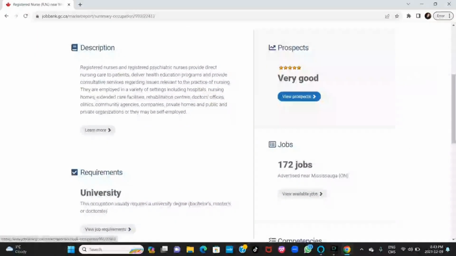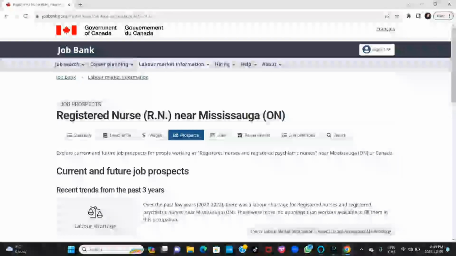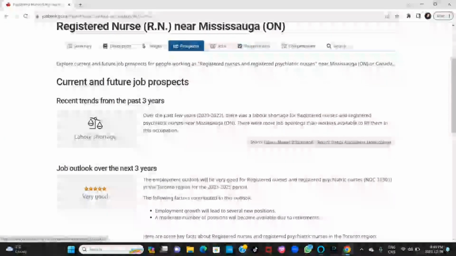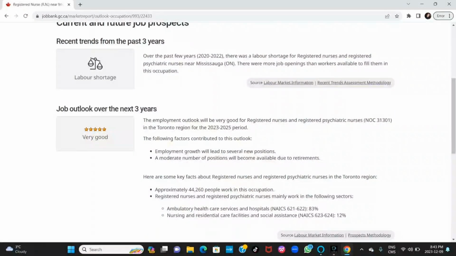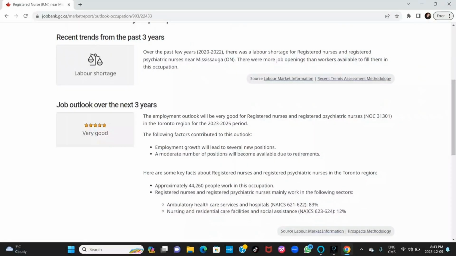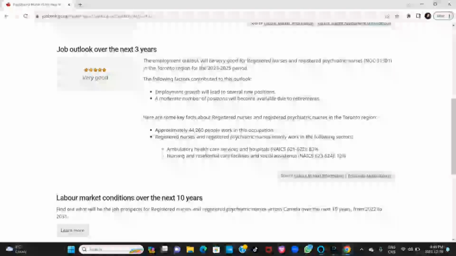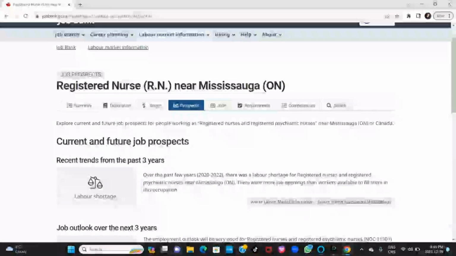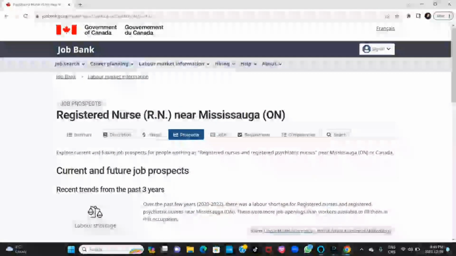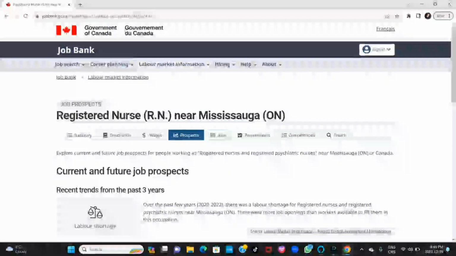When you click further, it gives you full details about the outlook of the job over the next 3 years, and it says very good. Okay, in Mississauga as a registered nurse. So that is how you'll be checking.